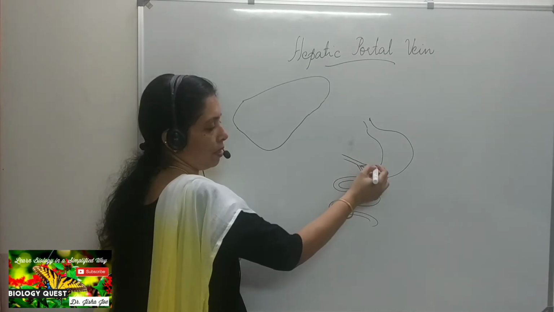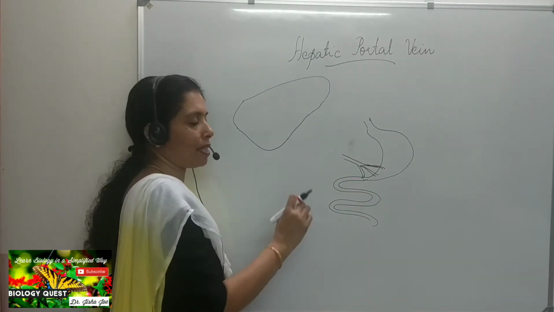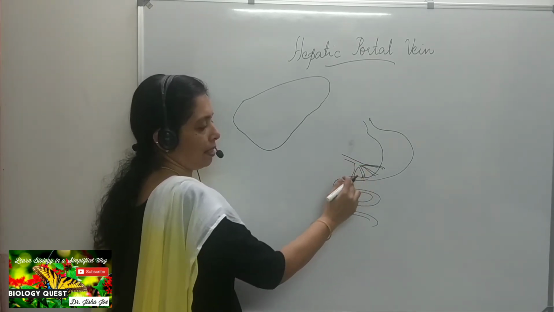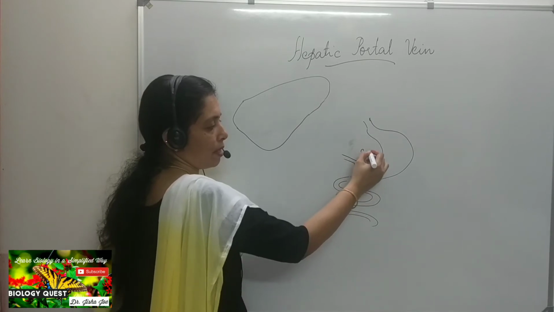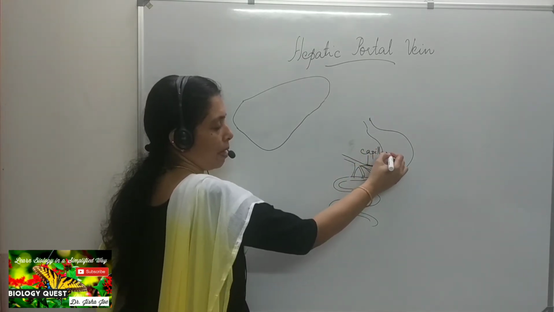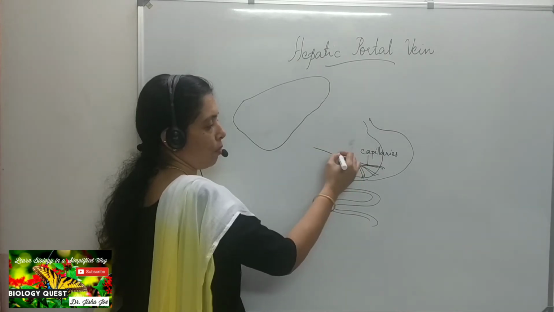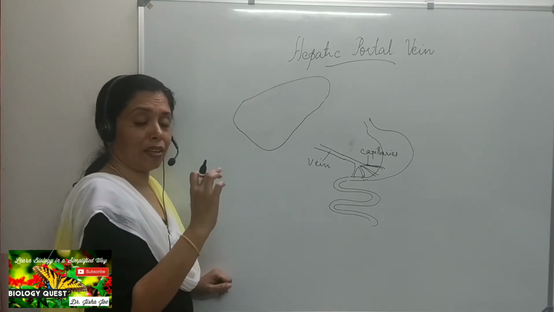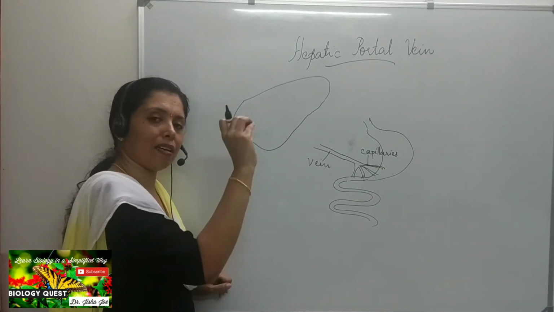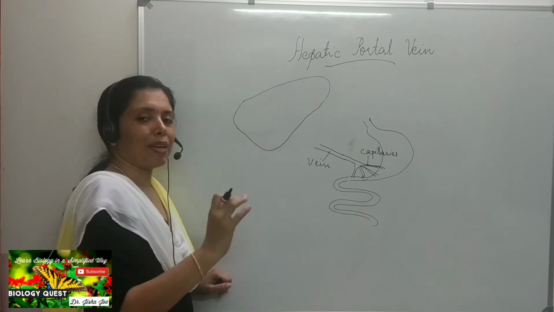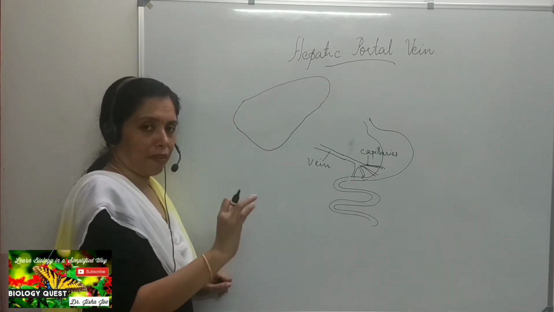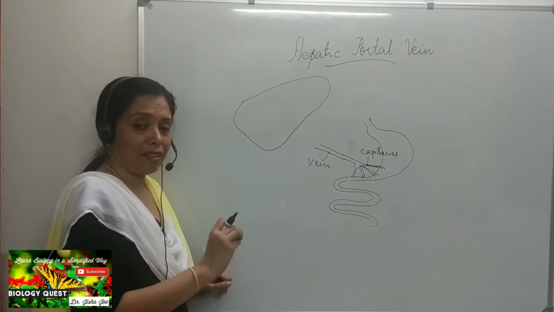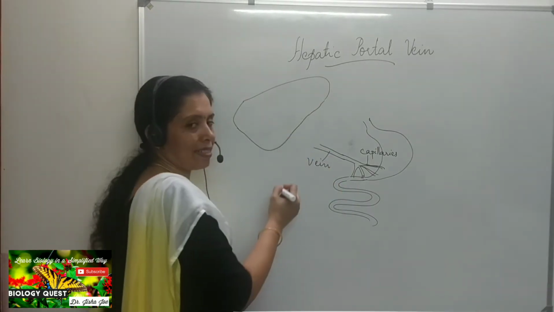So it occurs at the capillary level, and these are the capillaries from the stomach and the intestine, as you can see here. The capillaries rejoin to form the vein. Normally this vein drains the blood from any organ. The vein drains the blood into the vena cava. Okay, but in a portal system, you can see that this is a vein which starts and ends in capillaries.